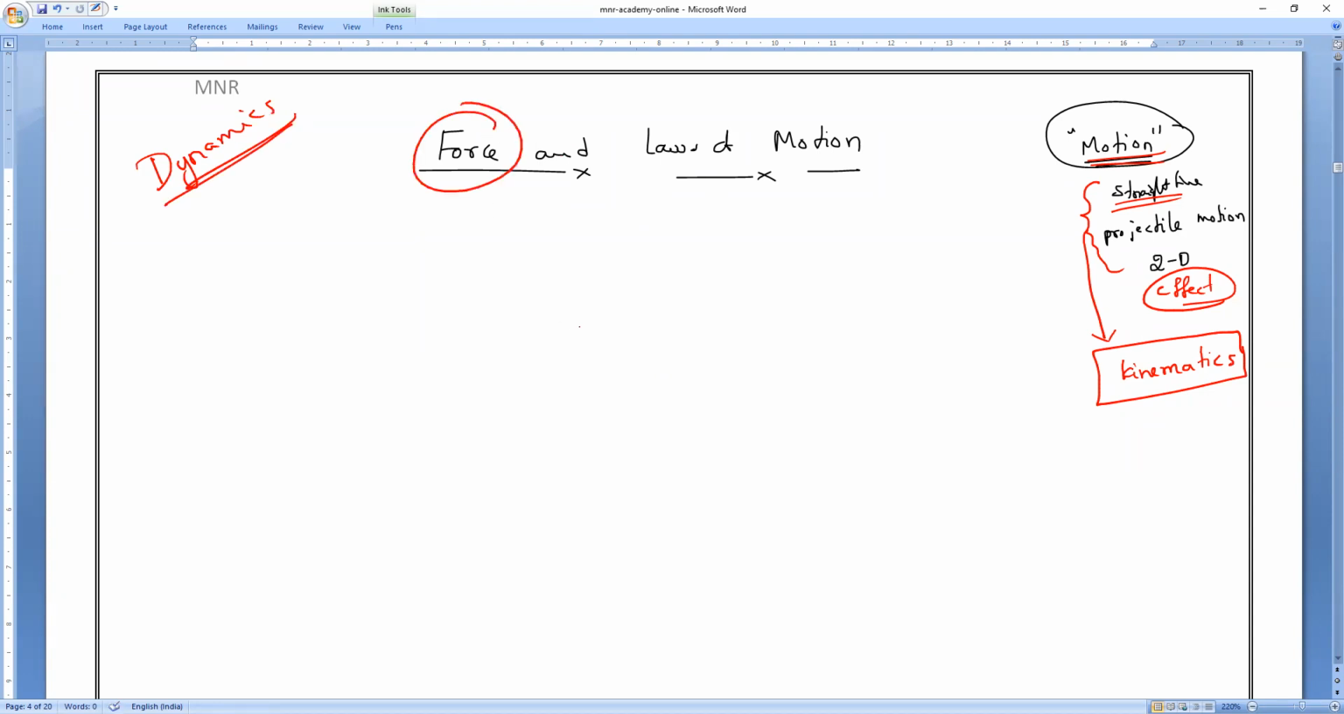So who makes the body move forward, everybody? Force. Unless force is applied, is it possible to move the body forward? No, sir. That is what we are going to study in this chapter. All of you remember that?